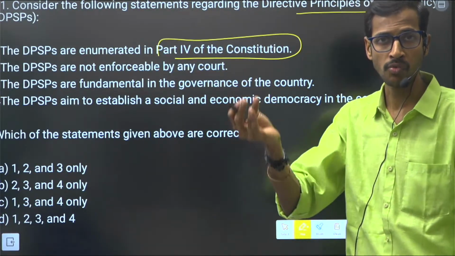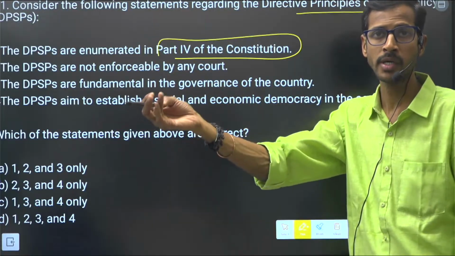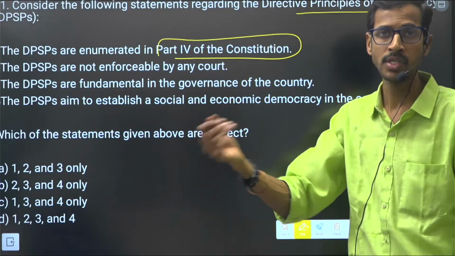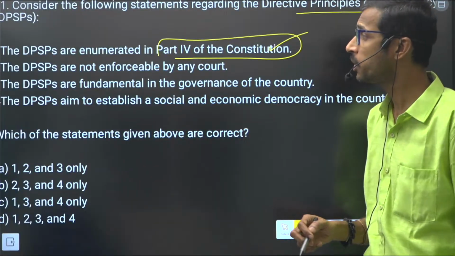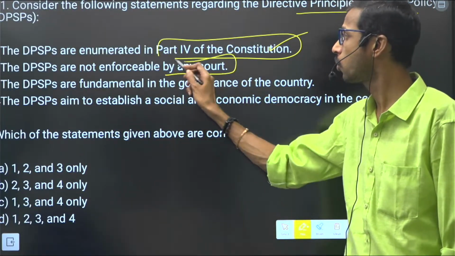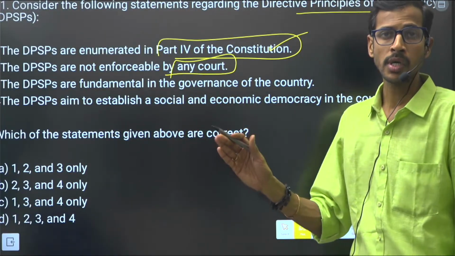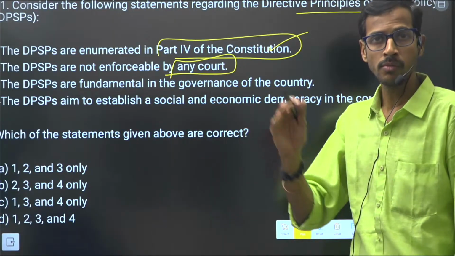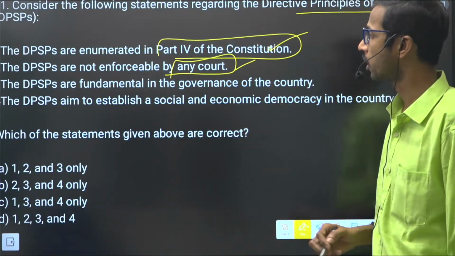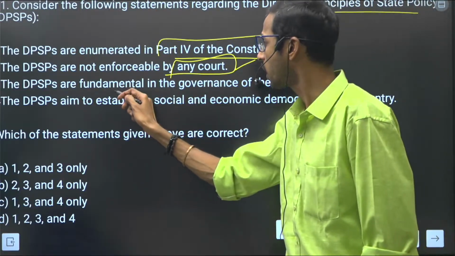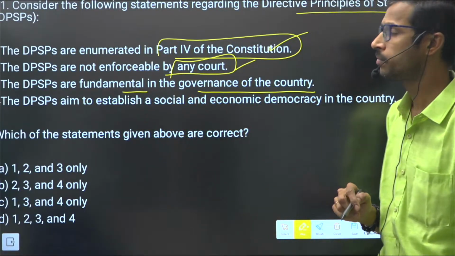So we have Part 3, which is fundamental rights, Part 4, which is the DPSPs, and Part 4A, which is fundamental duties, right? DPSPs are not enforceable by any court. This is also correct. Fundamental rights are enforceable, DPSPs are not enforceable, and fundamental duties are also not enforceable. So they are fundamental in the governance of the country.